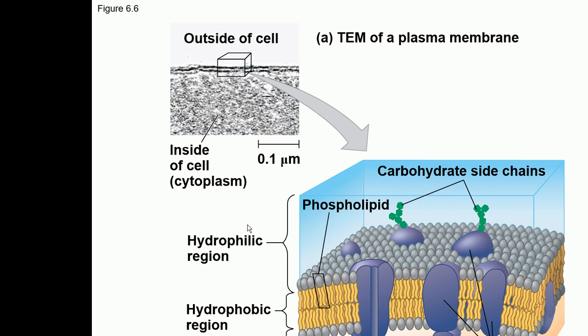So plasma membrane is made of a phospholipid bilayer. We discussed in chapter number 5 about the lipids, and one of the categories of lipids is phospholipids. We also talked about how phospholipids have an amphipathic nature, which means they have a dual nature. They have a polar head as well as non-polar tails.